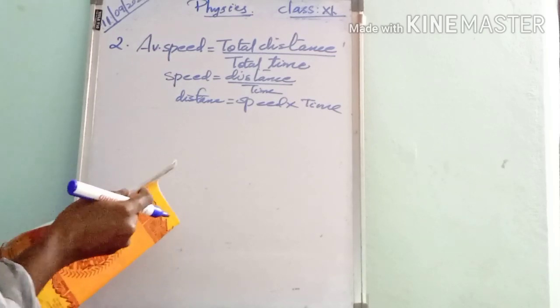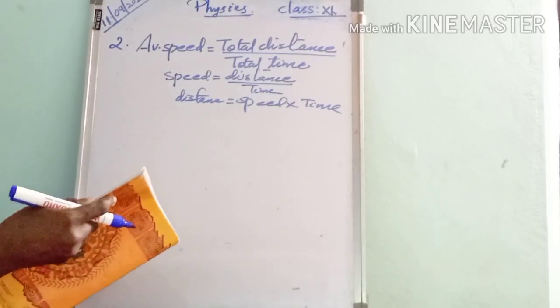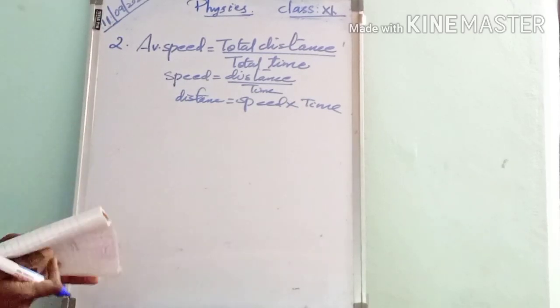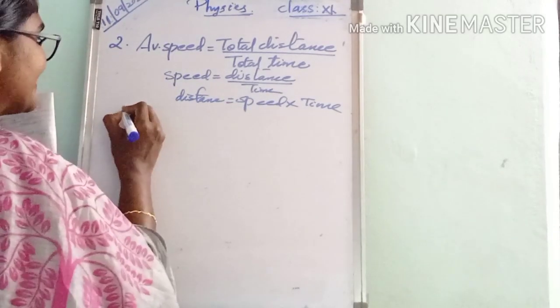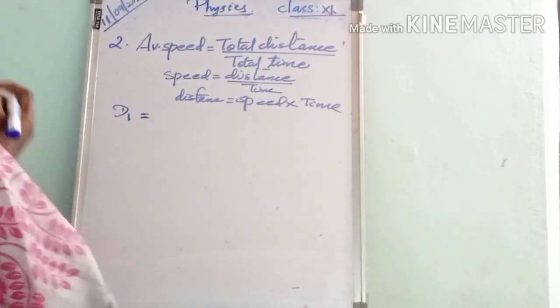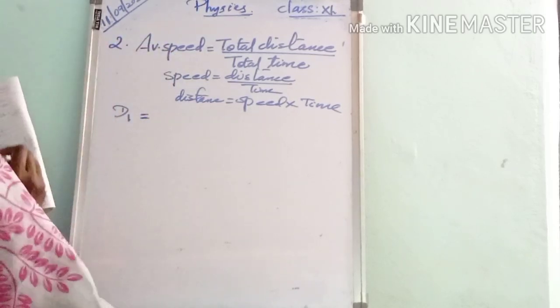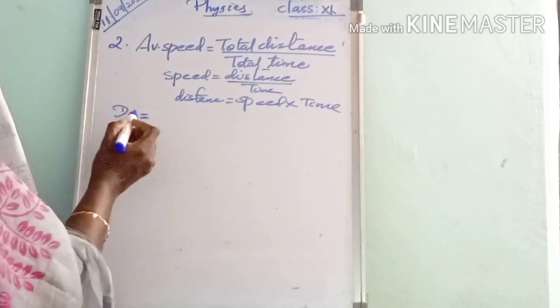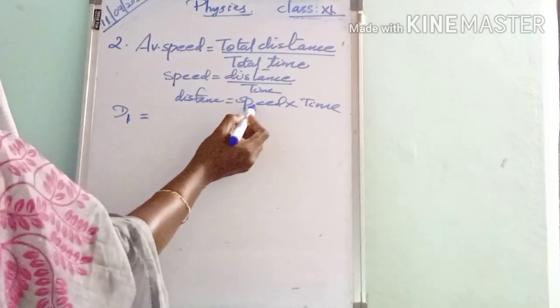For the first part, we have to calculate how much distance is covered by the train during the first 15 minutes. That distance we can find first, so that distance is taken as d1. In the first 15 minutes, how much distance is covered by the train, that is what we have to find, and it is represented as d1. So d1 is equal to speed